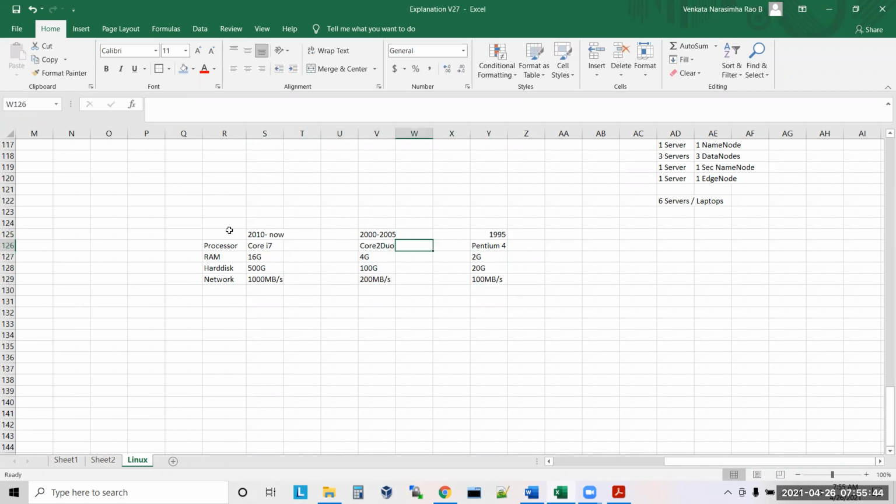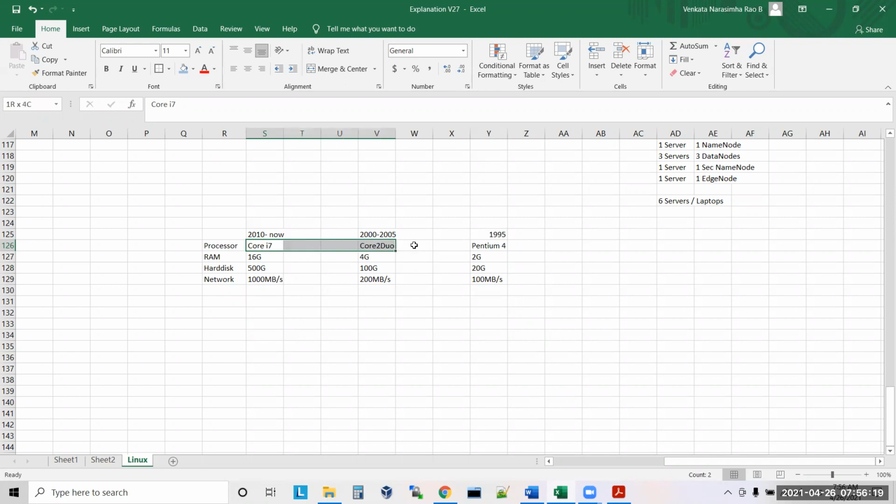So it means, when I say a laptop or a server, every laptop or every server will have one or more processors, some RAM, some hard disk, some network. Correct or not, guys? Correct. So now what is this? What is this Pentium 4? What is this Core 2 Duo? And what is this Core i7? Processor name.